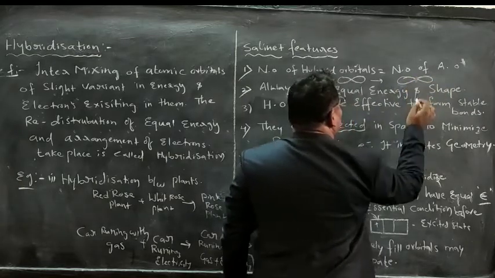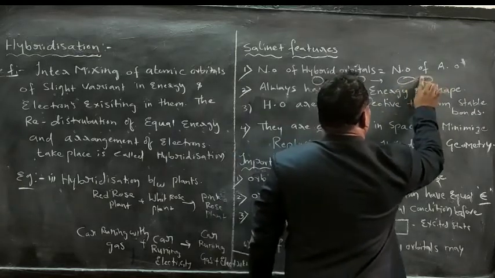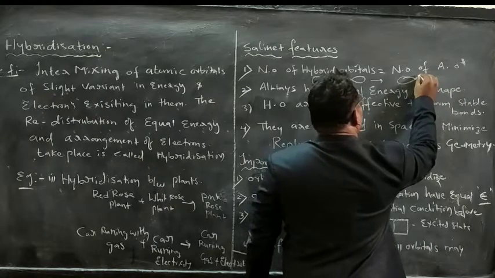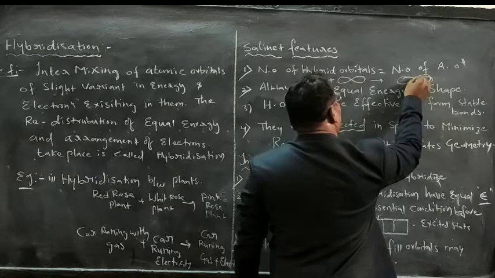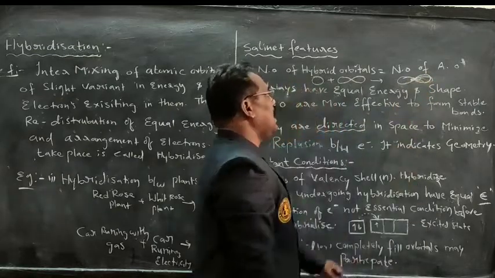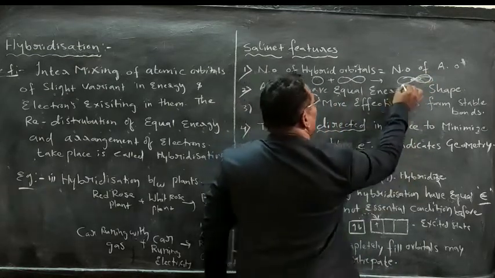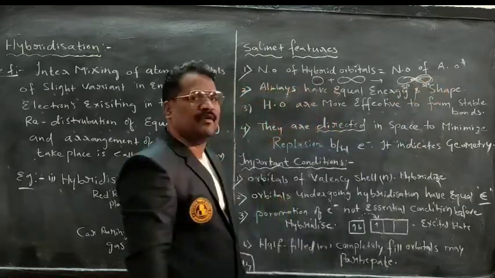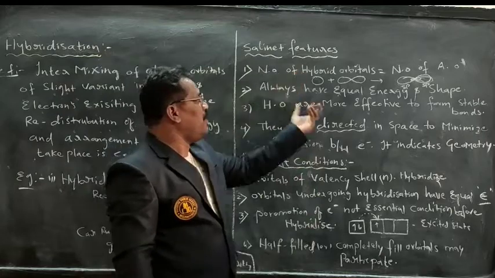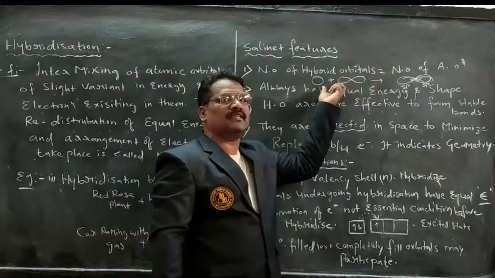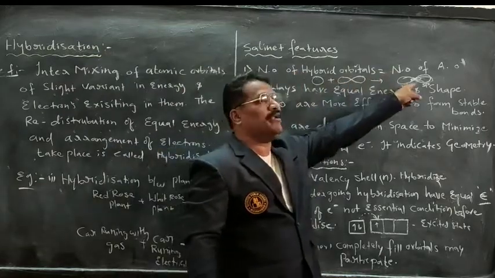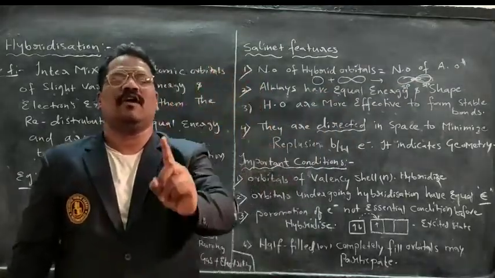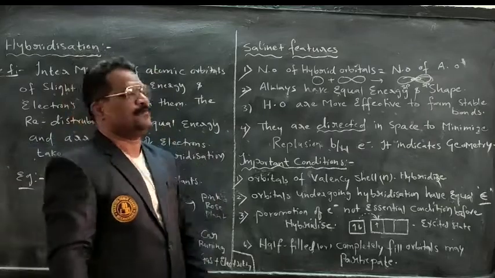Two orbitals will be formed there itself, having one s orbital. Mixing nature of an orbital gives a new orbital having two orbitals. This is one sp hybrid orbital. This is another sp hybrid orbital. So, however many atomic orbitals are mixing, that many hybrid orbitals we are attaining. That is the first point we have to keep in our mind.